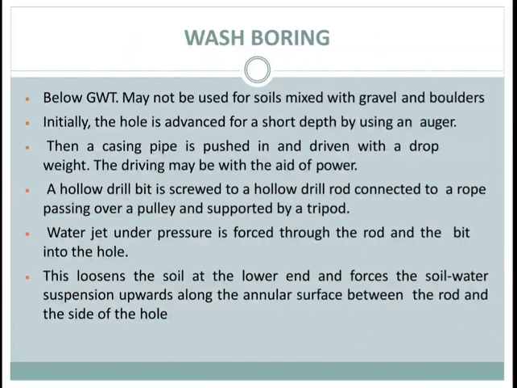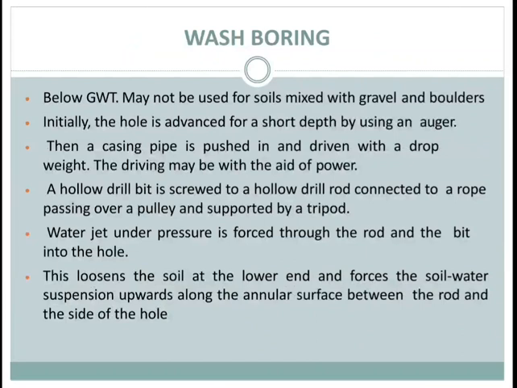Then a casing pipe is pushed into the hole and driven with a drop weight or with the aid of power. Then a hollow drill bit screwed to the lower end of a hollow drill rod connected to a rope passing over a pulley and supported by a tripod is inserted into the casing pipe.